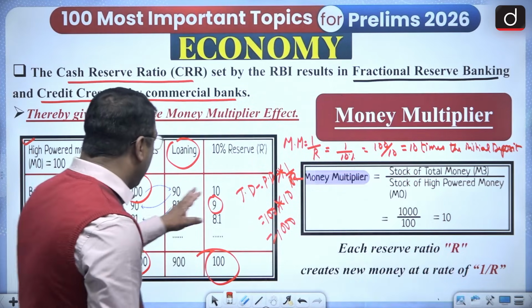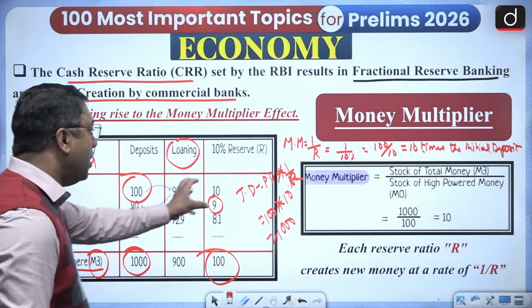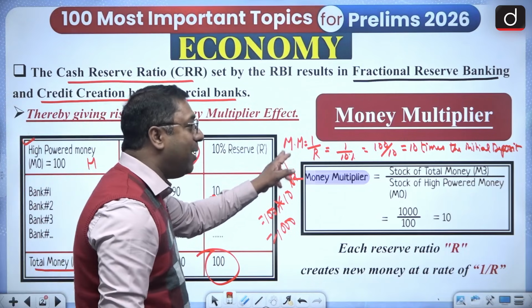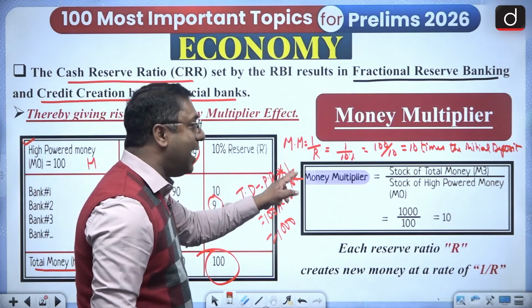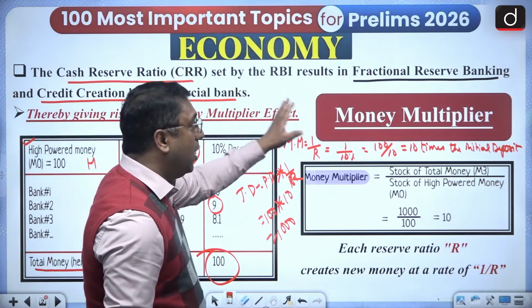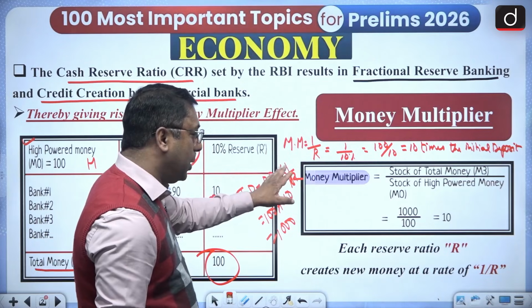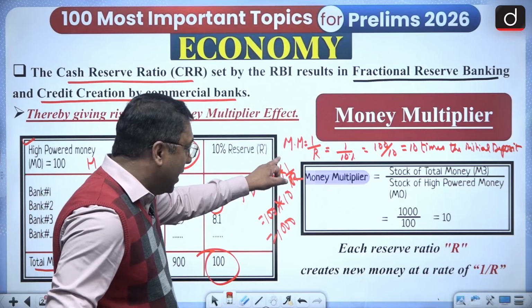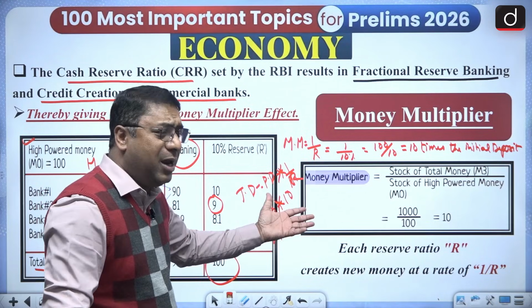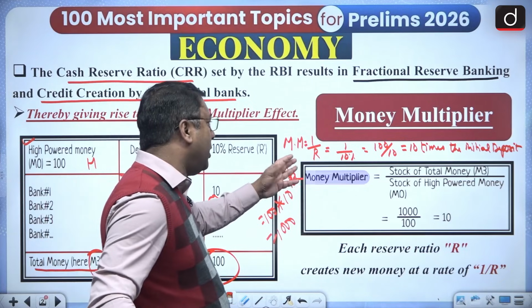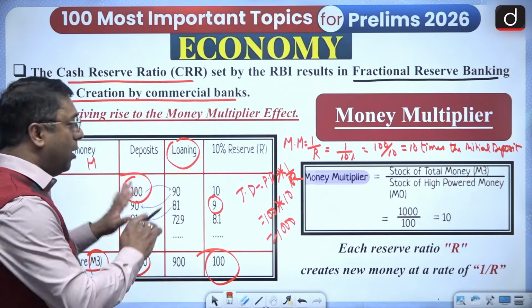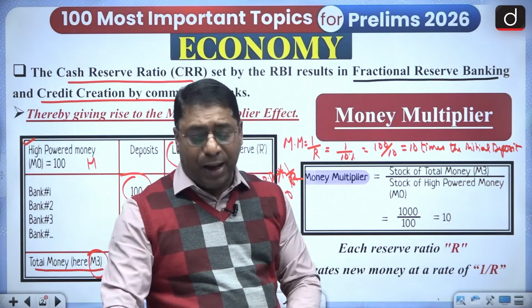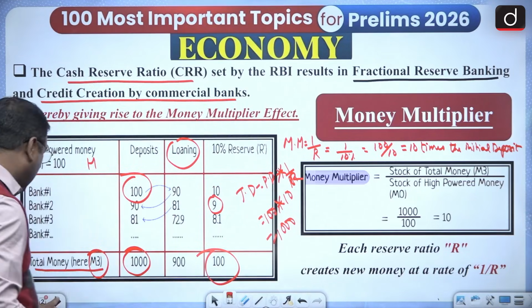So if you only want to find the total deposit, you take the primary deposit, that is the high powered money, multiplied by 1 upon R. And 1 upon R is the reserve ratio, also called 1 upon CRR. So that is what it is all about. This is with regard to the money multiplier. I hope this is quite clear to you.